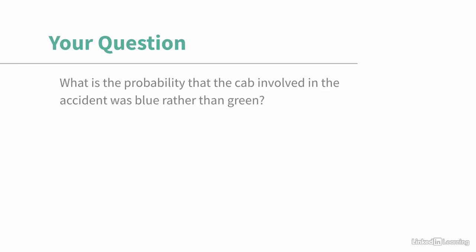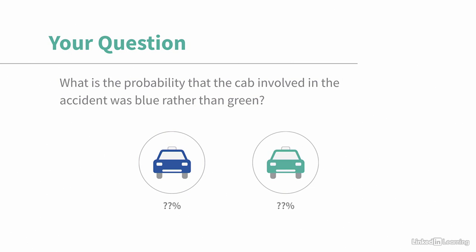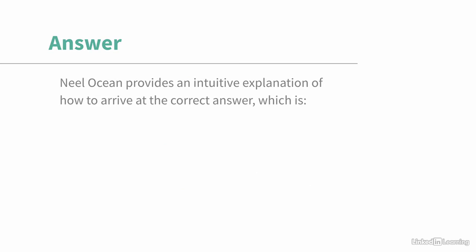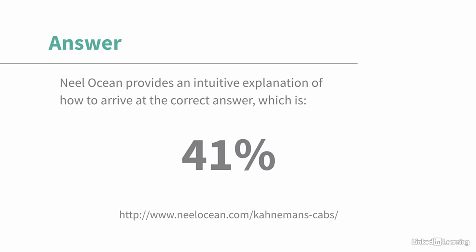So your question is, what is the probability that the cab involved in the accident was actually blue rather than green? So we're looking at the probabilities for blue versus green. The answer might surprise you, and Neil Ocean, in an internet posting, provides an intuitive explanation of how to arrive at the correct answer, which is 41%. And you can find the answer at the website listed below.